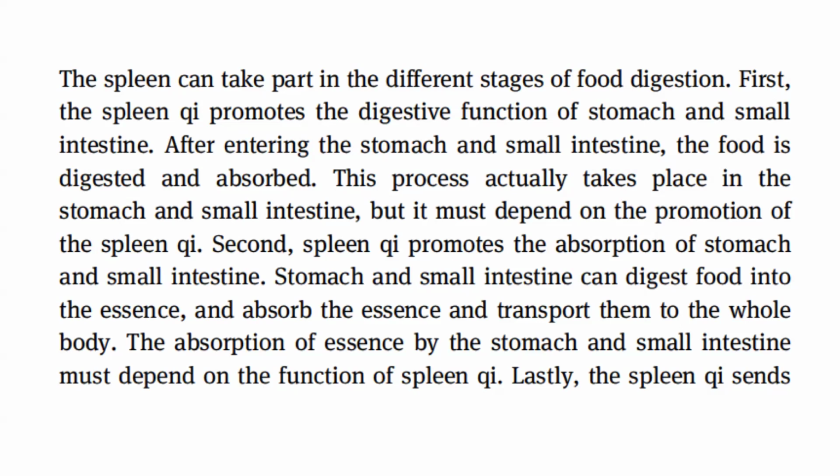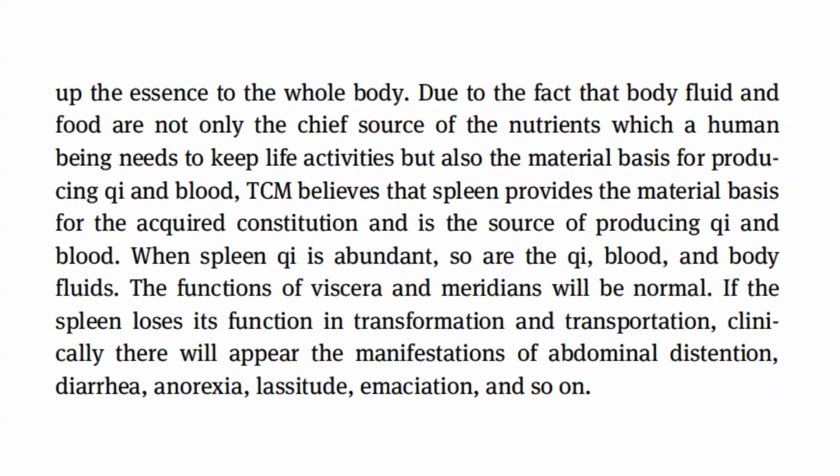The stomach and small intestine can digest food into the essence, absorb the essence, and transport it to the whole body. The absorption of essence by the stomach and small intestine must depend on the function of spleen chi. Lastly, the spleen chi sends up the essence to the whole body. Due to the fact that body fluid and food are not only the chief source of the nutrients which a human being needs to keep life activities, but also the material basis for producing chi and blood, TCM believes that the spleen provides the material basis for the acquired constitution and is the source of producing chi and blood.